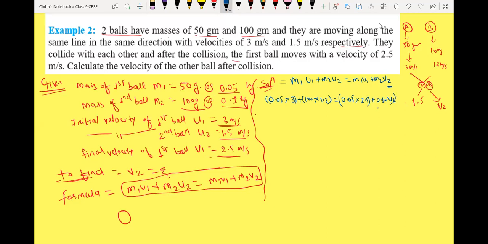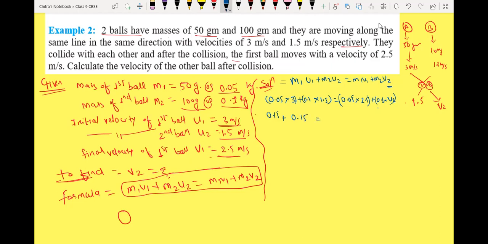Before, I had written 100 because I was considering grams only. Okay, 0.1. So now we have to multiply 3 into 0.05. 3 fives are 15, so we will get 0.15. If we multiply by 0.1, we will get 0.15 only. Plus, right? Yes, plus. So we will get 0.15.